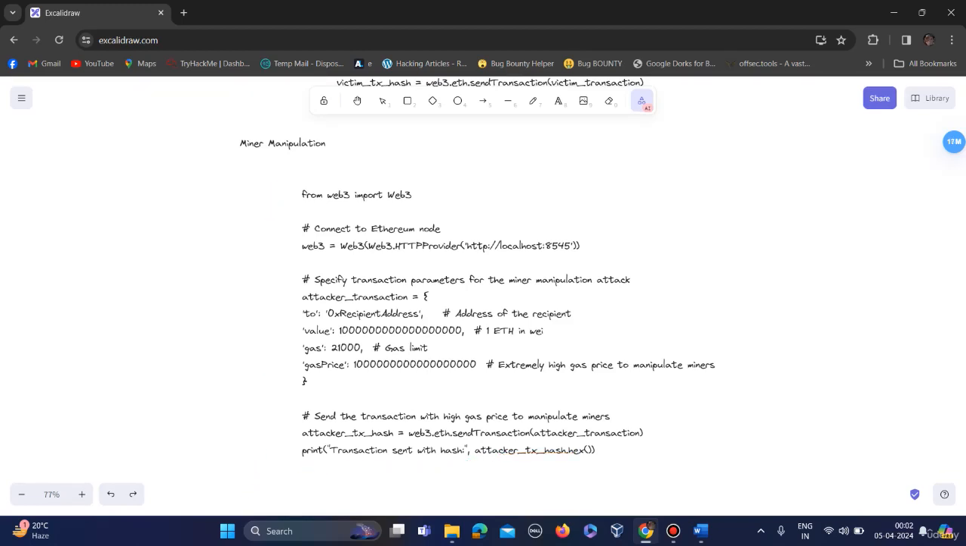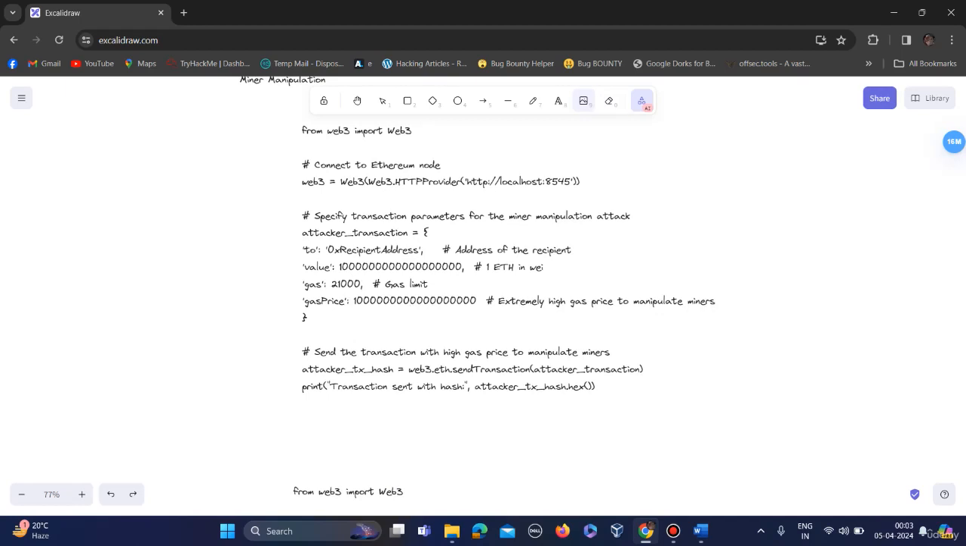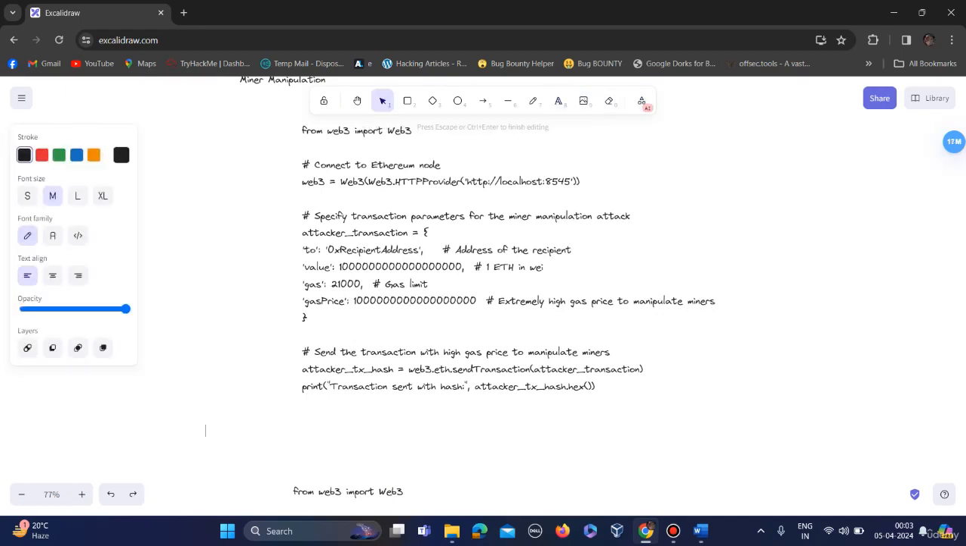This is the attacker transaction. The attacker is paying an extremely high price to manipulate the miners, and when miners see this gas price, they will surely prioritize the attacker's transaction over any other transaction. The next attack is the DOS attack.